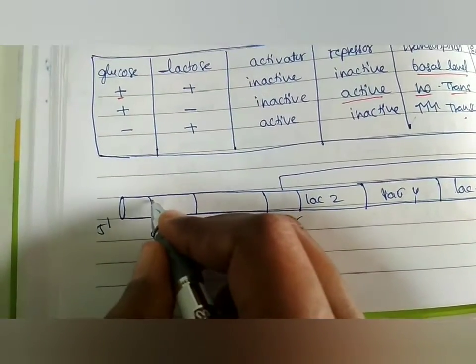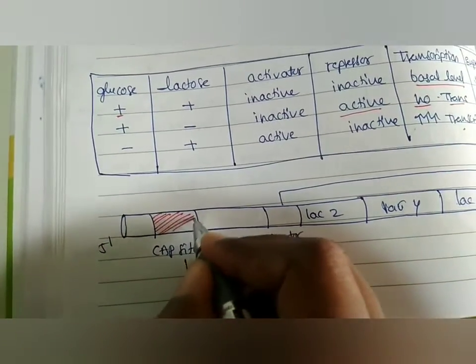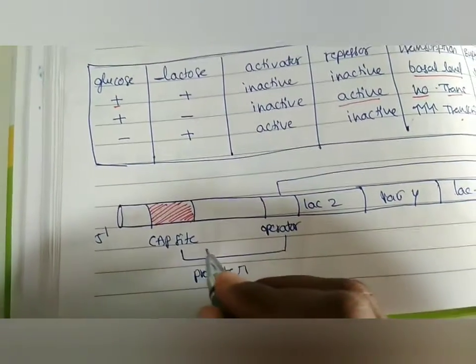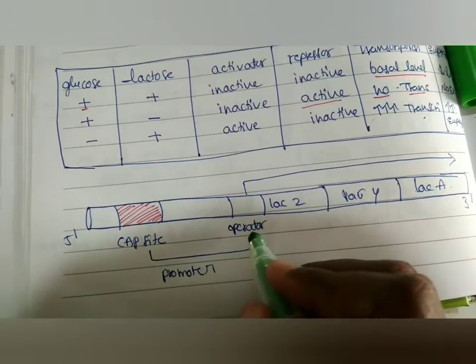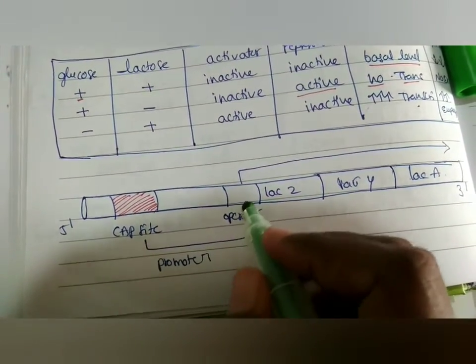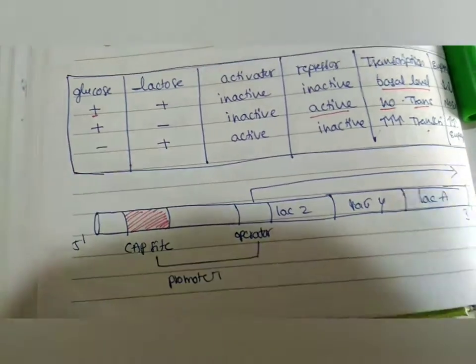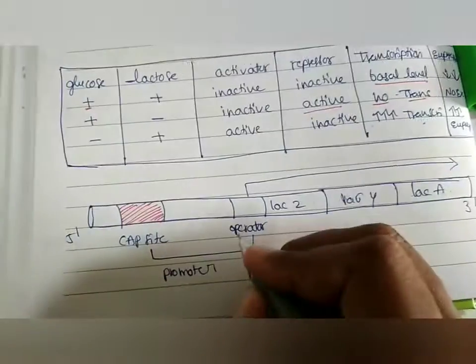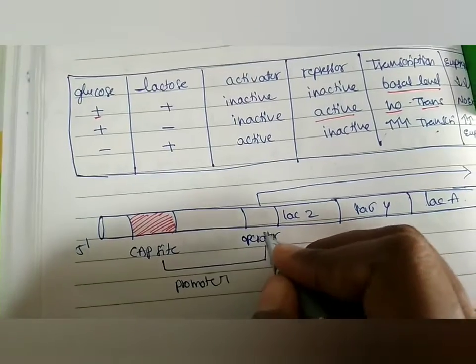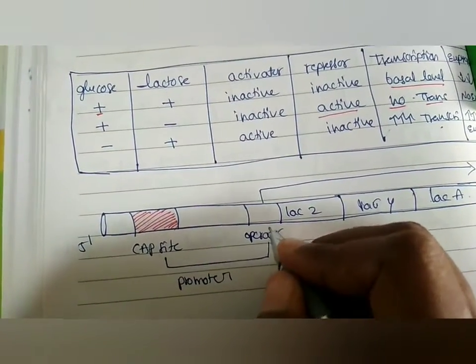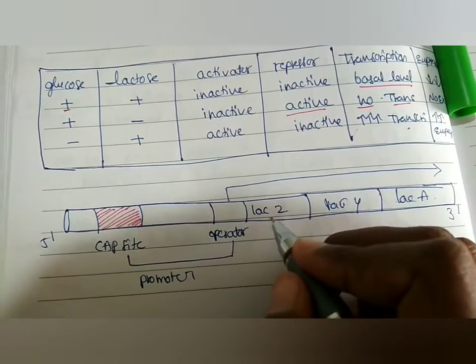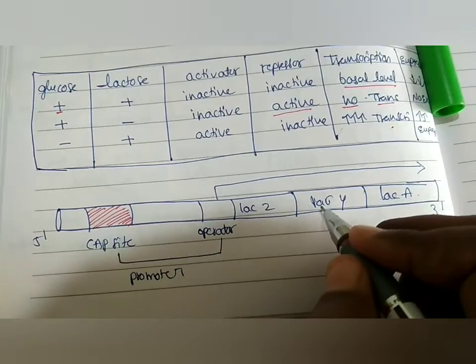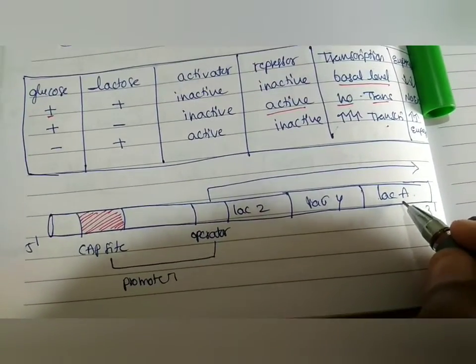Here this site is the CAP binding site, and from the CAP site to the operator site, the whole stretch is called the promoter site. This is the operator site, where the repressor binds to this location of the DNA, and next the LAC-Z gene is present, then LAC-Y, and then LAC-A.